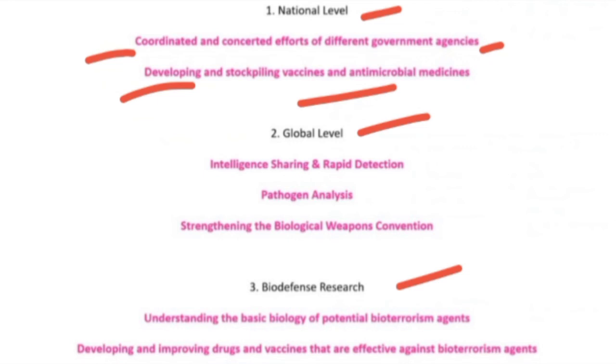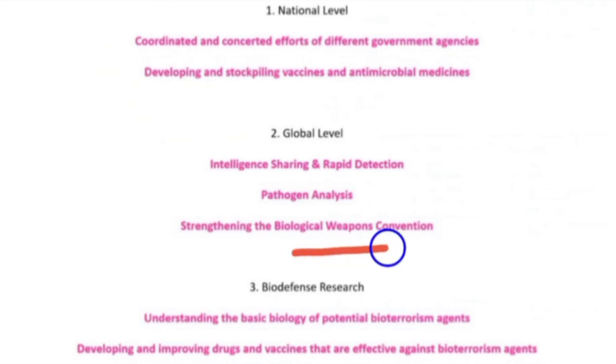At the global level, we can share information about biological agents, including intelligence sharing, rapid detection, pathogen analysis, and strengthening the Biological Weapons Convention. India is a signatory of the Biological Weapons Convention, so remember that. The Biological Weapons Convention prohibits any country from developing or using biological weapons.